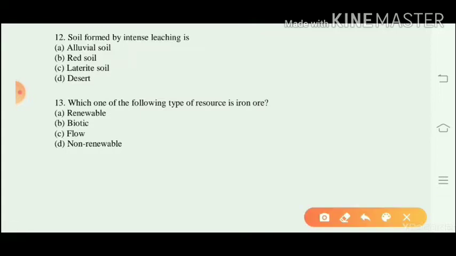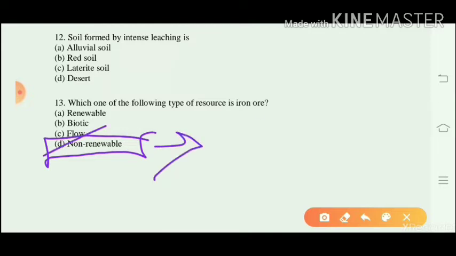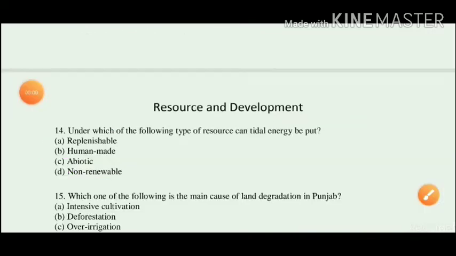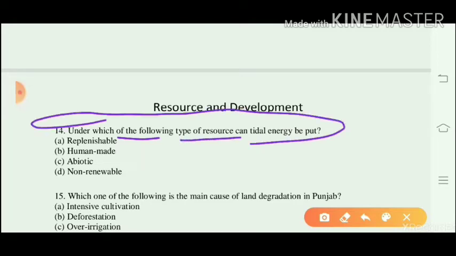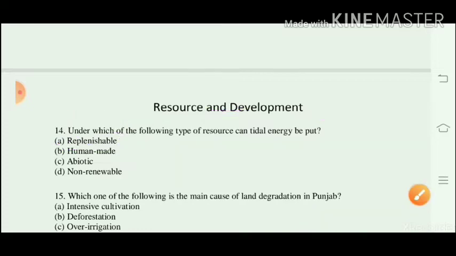Question number 13. Which one of the following types of resources is iron ore? As we know, iron ore is in the category of non-renewable resources, and this is based on the basis of exhaustibility. Question number 14. Under which of the following types of resource can tidal energy be put? That will be replenishable. In this category, resources can be replenished and renewed.